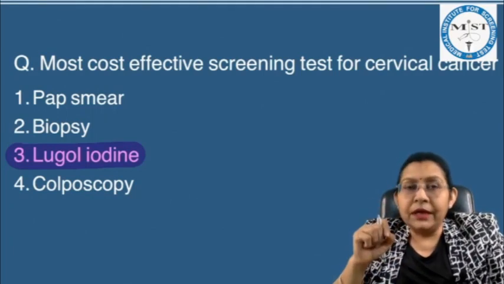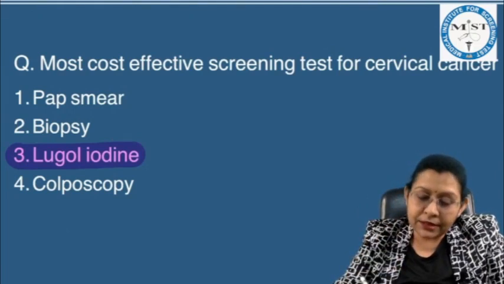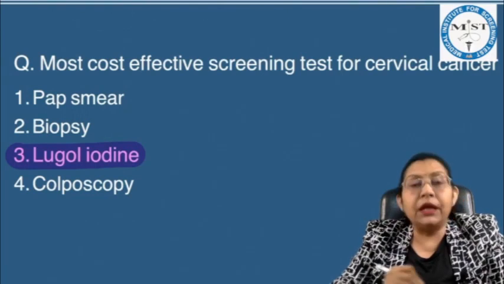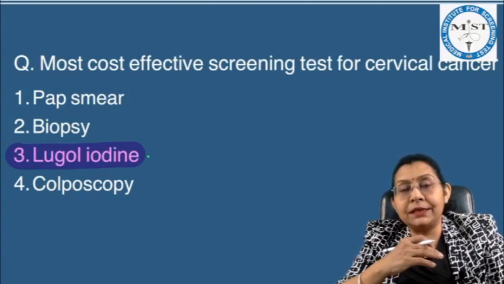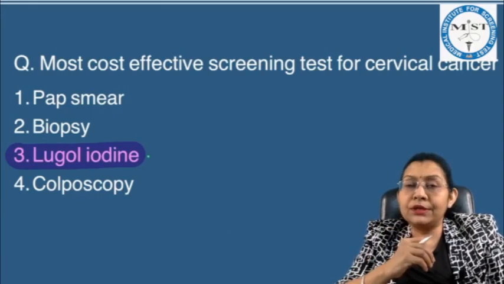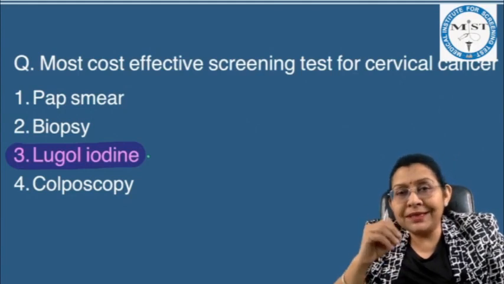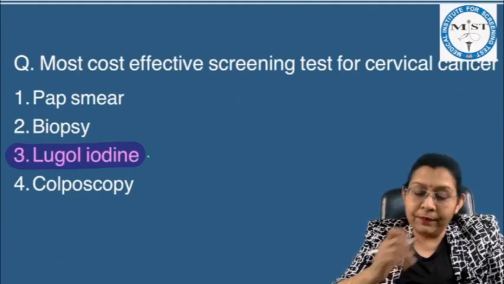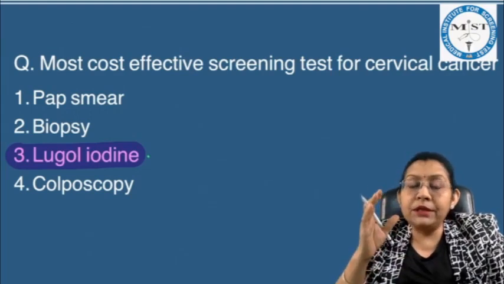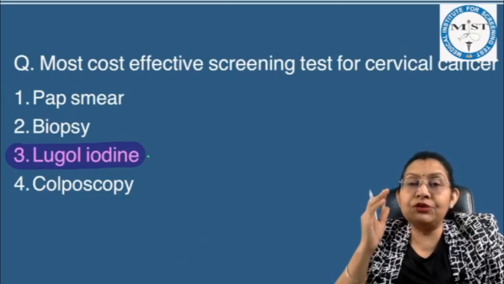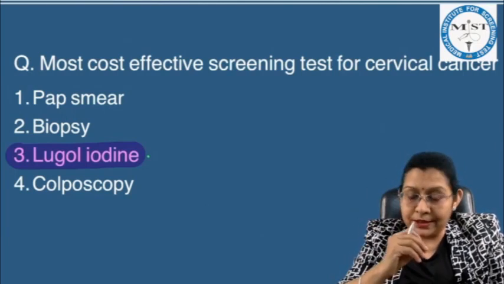So my dear friends, if the question is the most cost-effective screening test, then your answer from the given choices is Lugol's iodine, because this is performed at the primary health center and minimal cost is required. And if the question was which is the best screening test for cervical cancer, then your answer should be pap smear. So remember one point, that the answer changes with the question as well as with the given choices.